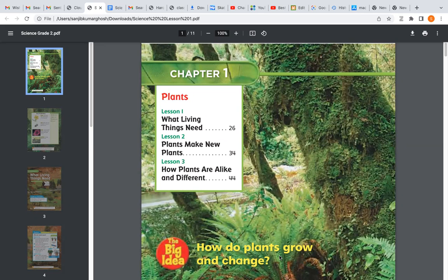Plants. Listen, ma'am. How do plants grow and change? Very good. How do plants grow and change? So today we will read about how plants grow and during their growth, how they change.